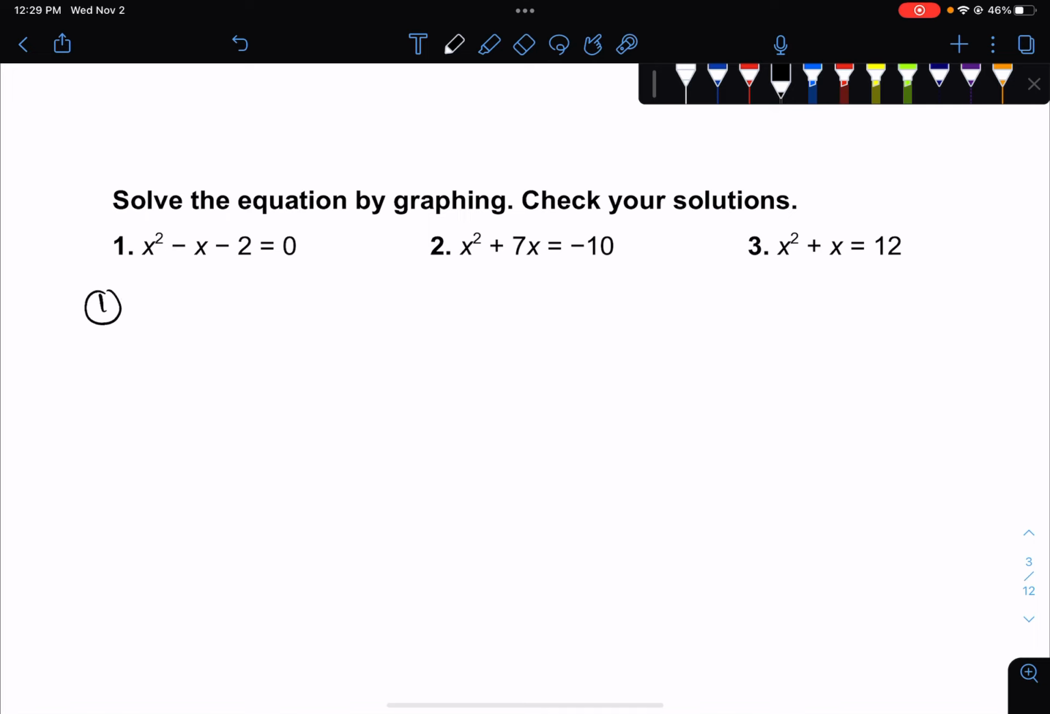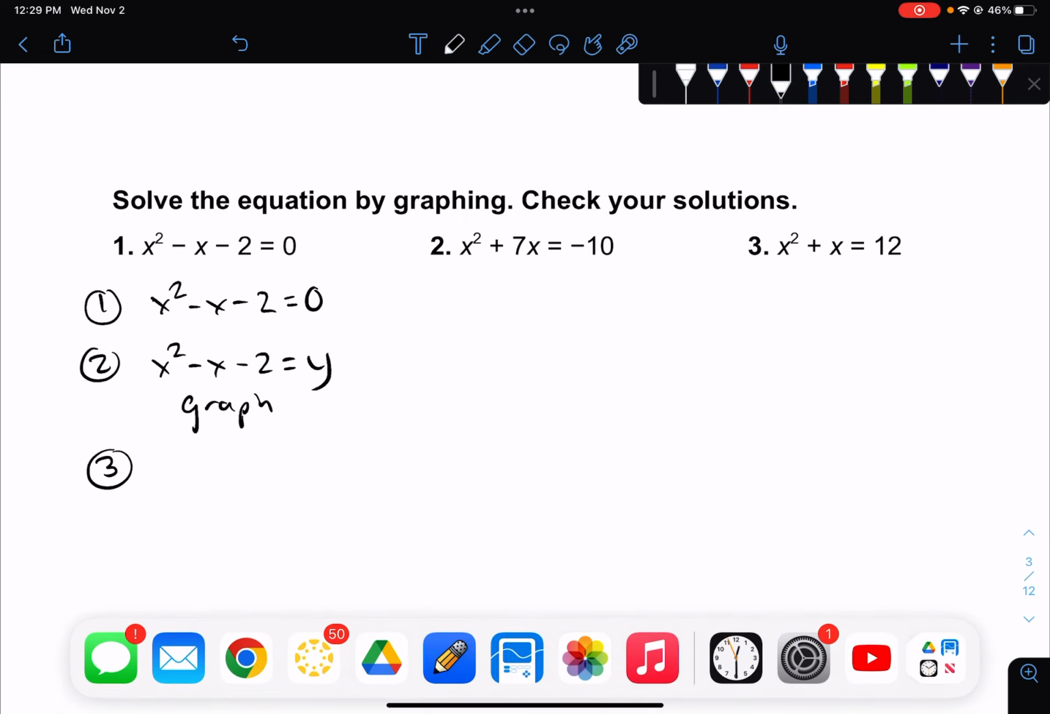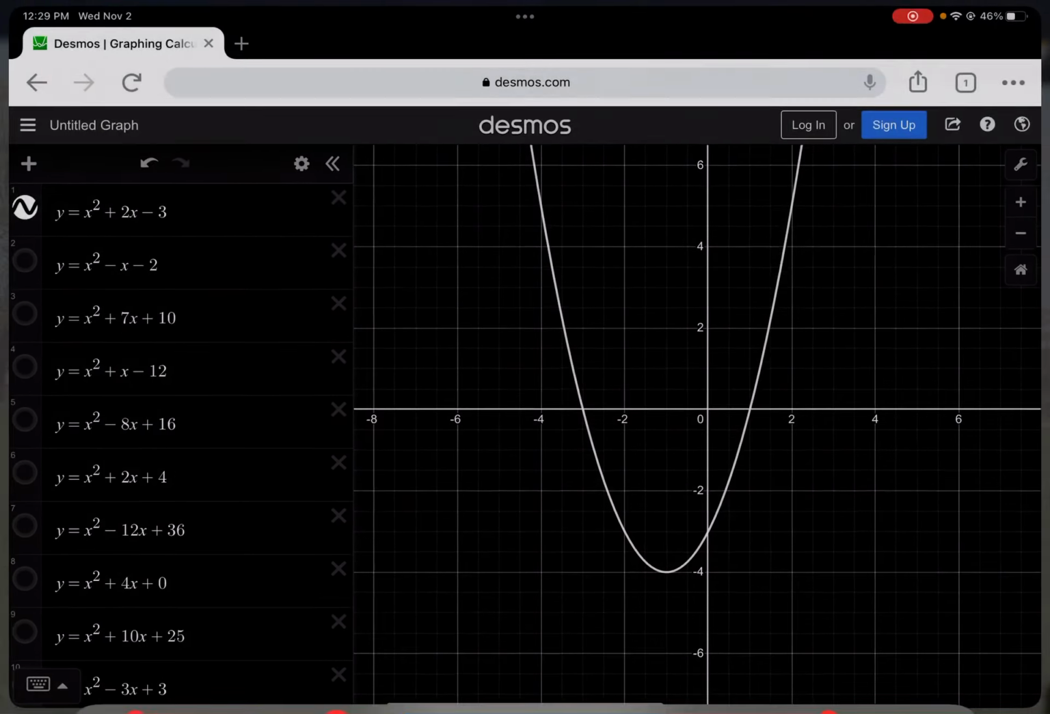Step 1 is to move everything to the same side, and that's already done. It's already moved to the same side. Step 2 was to get rid of the 0 and replace it with a y so that I can graph it. And then I'm going to graph that on Desmos, and I'm looking for the x-intercepts. I'm looking for where it crosses the x-axis.